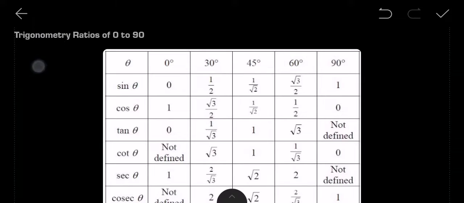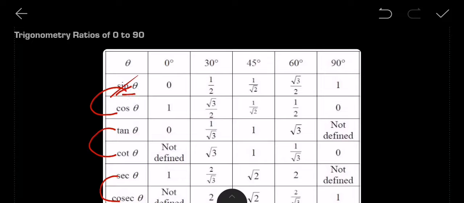Trigonometric ratios of 0 to 90, these are the ratios. I hope there is no big deal. You can learn this also, there is no issue. I just want to make it clear that sine and cos are opposite to each other, tan and cot are opposite to each other, and sec and cosec are opposite to each other. There will be no problem learning this.